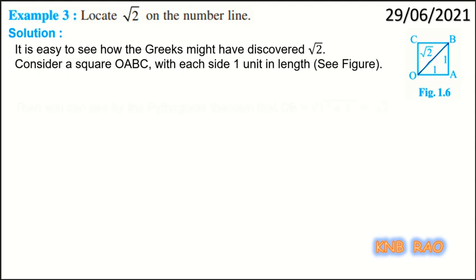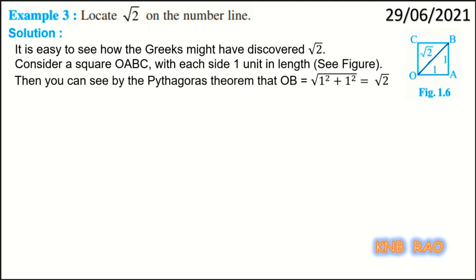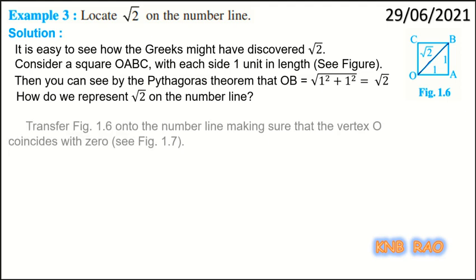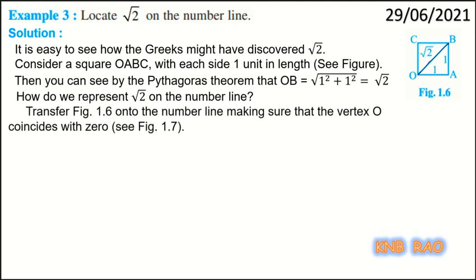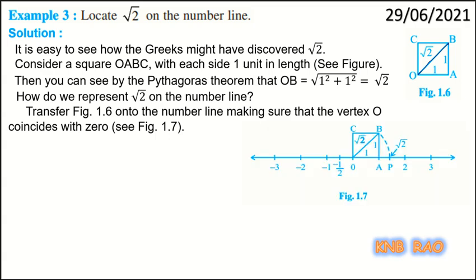Now this figure, by the Pythagoras theorem, you know that this figure I am going to take onto a number line. How do we represent root 2 on the number line? Transfer figure 1.6 onto the number line.